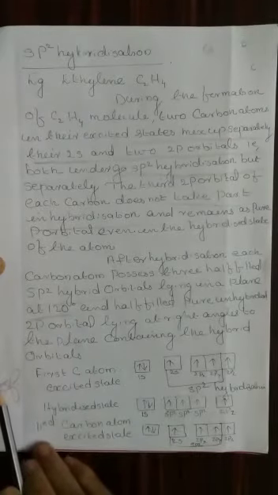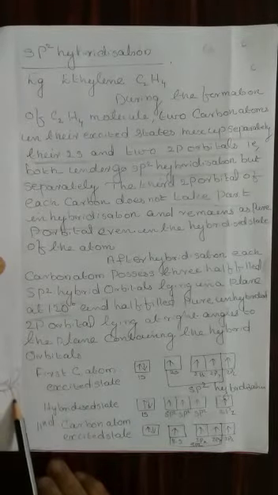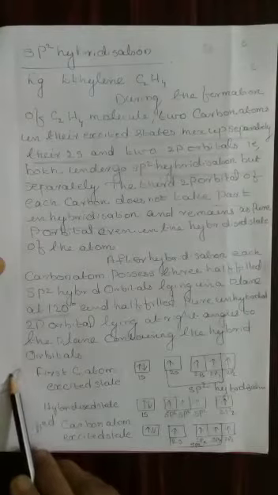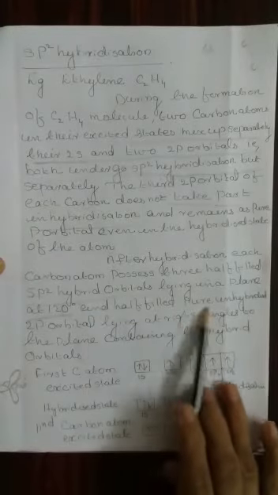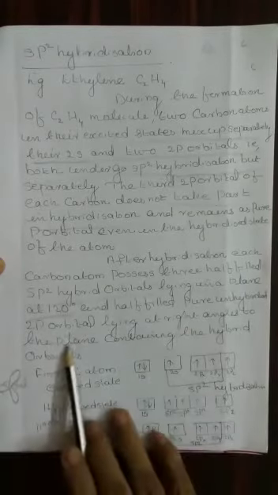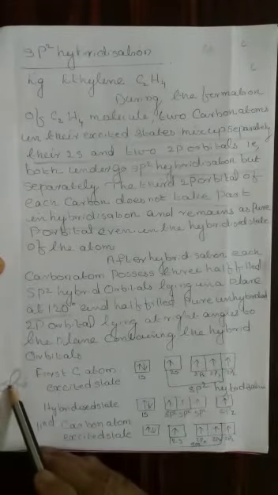That means all the 3 hybrid orbitals are like this, and the angle between them will be 120 degrees. And a half-filled pure unhybridized 2p orbital lies at right angles to the plane containing the hybrid orbitals. That means there is an unhybridized orbital lying here, which is known as the pure orbital or unhybridized orbital.